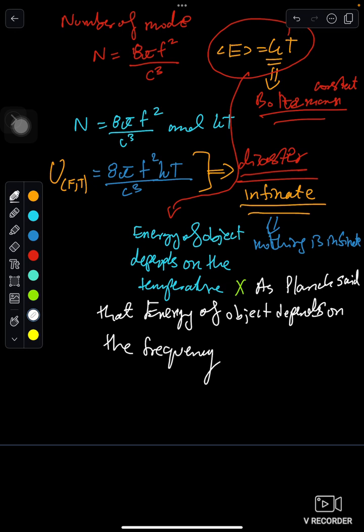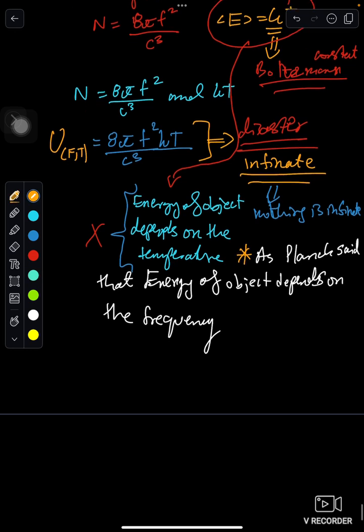So this was suggested by two physicists, but it is wrong. The one that Max Planck told is the right approach.